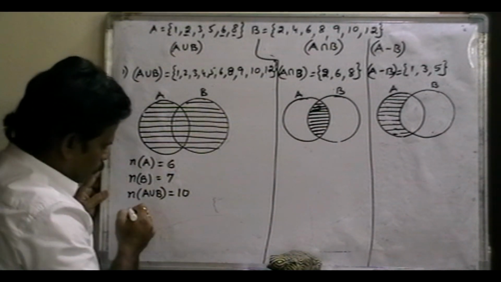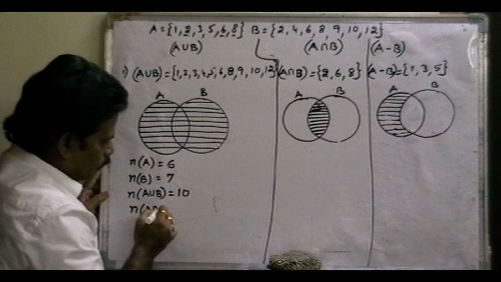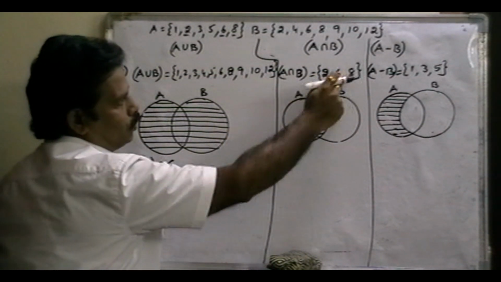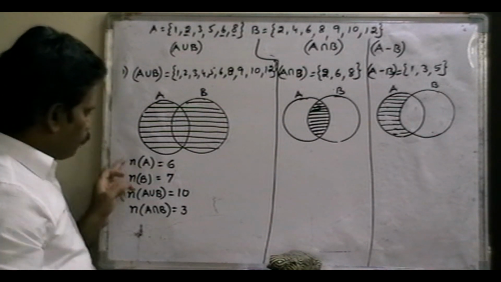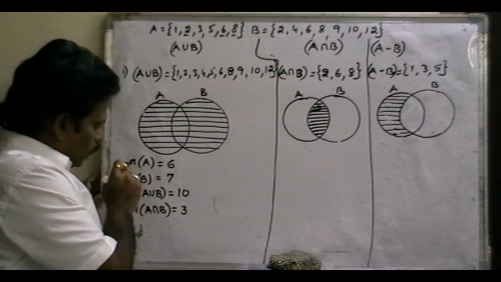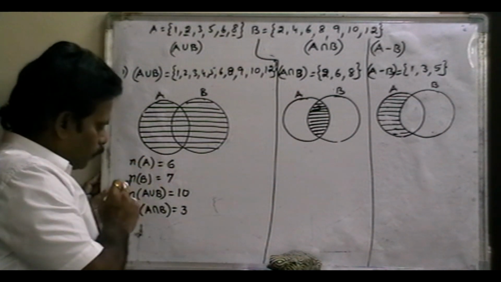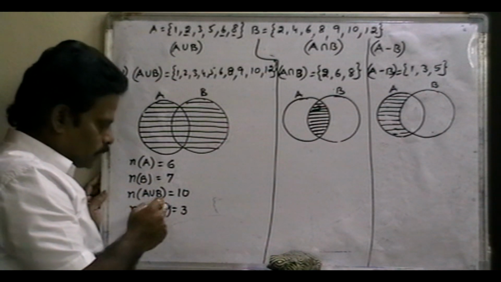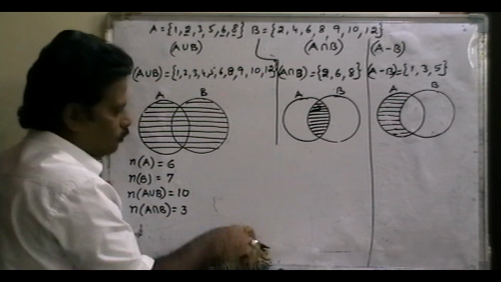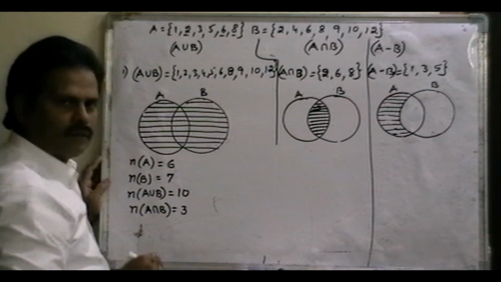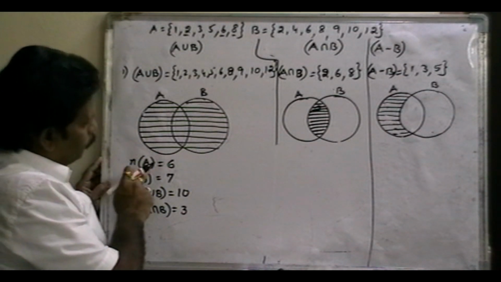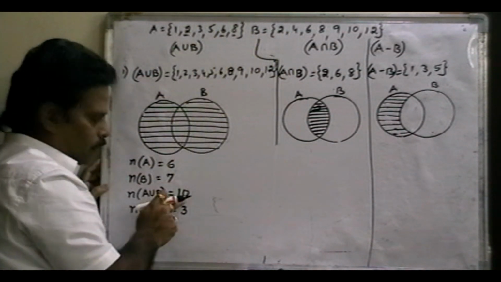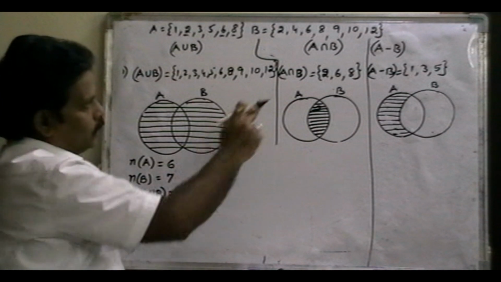Why? Because there are common elements, n of A intersection B. How many common elements are there? 3. 1, 2, 3. Common elements 3. So n of A is 6, number of elements in B is 7, number of elements in A union B is 10, number of elements in A intersection B is 3. Number of elements in A is 6 only, in B 7, but total elements are only 10. Why? Because there are 3 common elements.